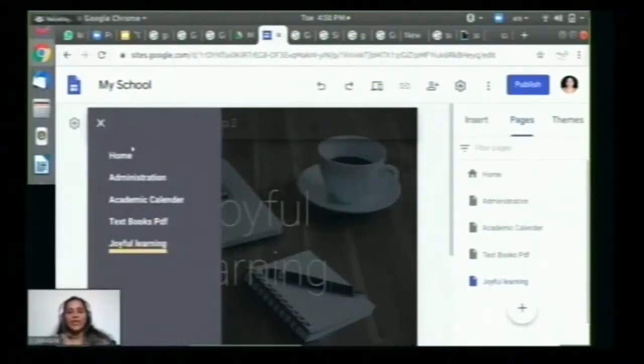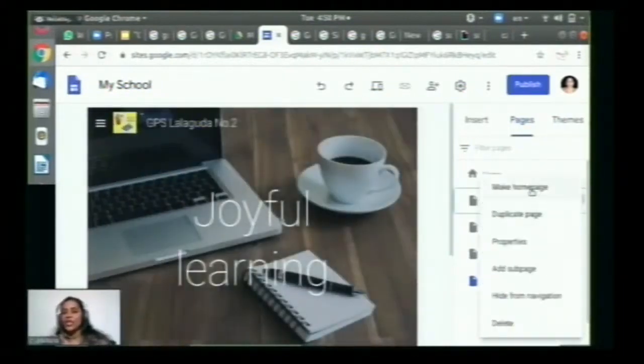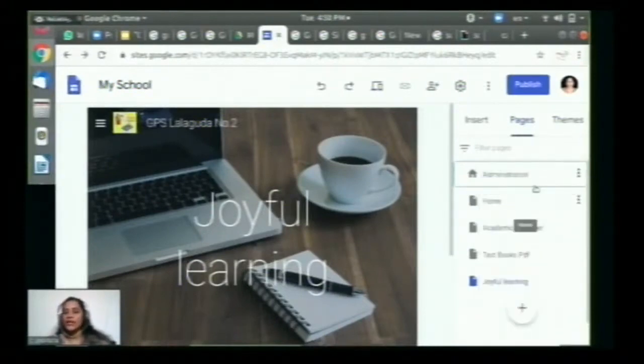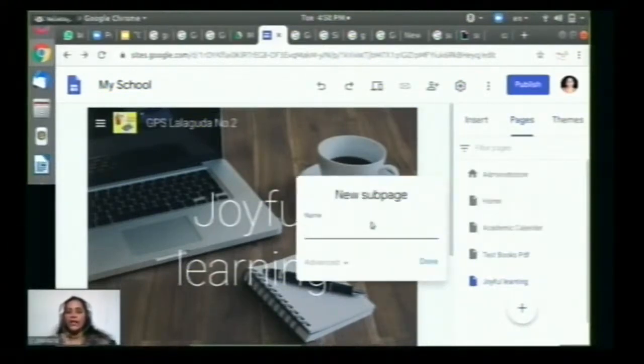You can customize this as the top or the left panel. Okay. And one more important thing I am going to share with you is, in administration, I can do so many things. Make it as home page. So already it is there in home. So interchange of these pages you can do. And you can even duplicate the page and add sub pages. So I am just clicking on add sub pages,